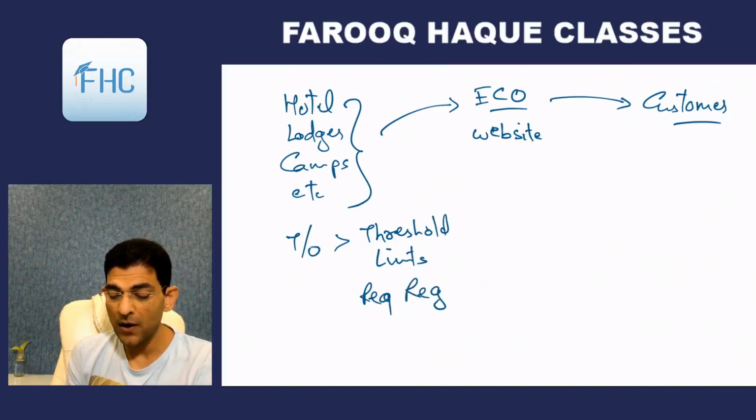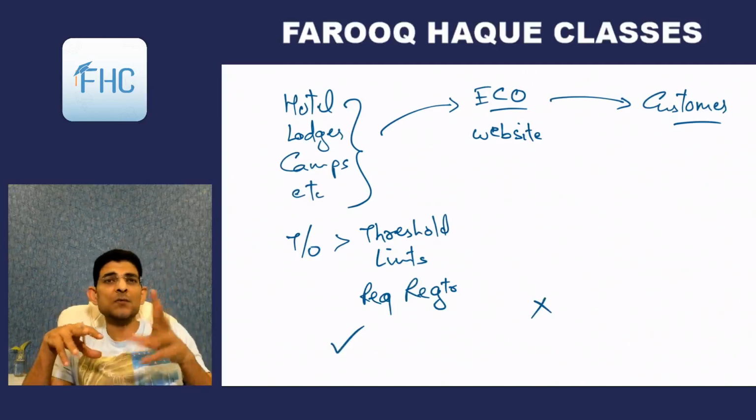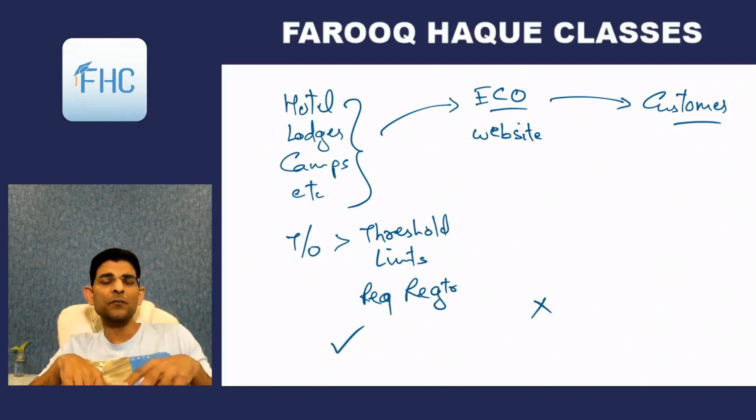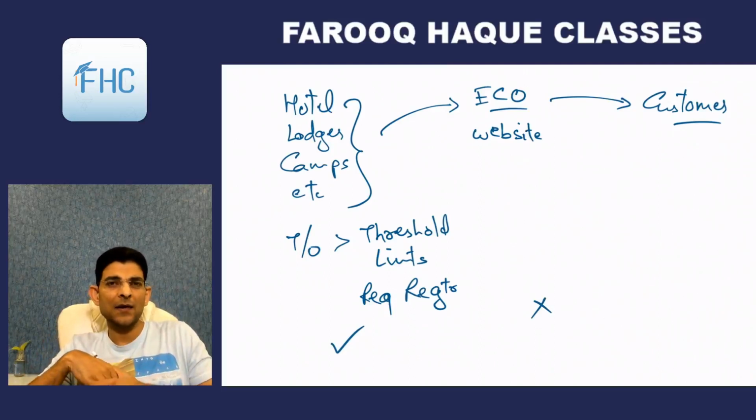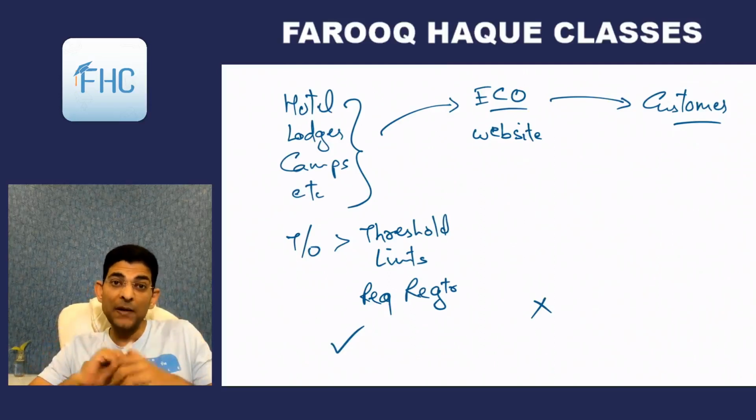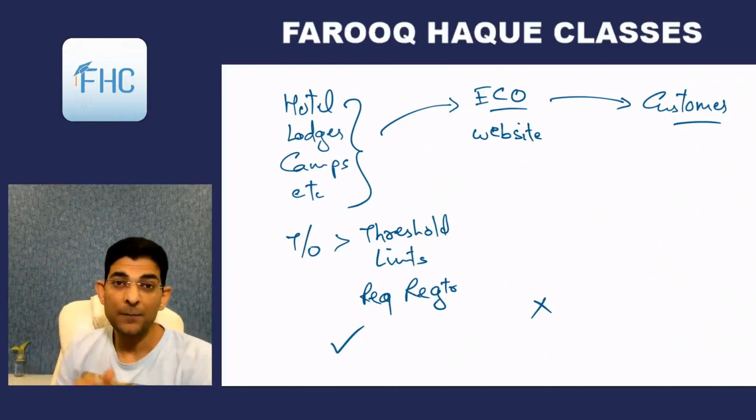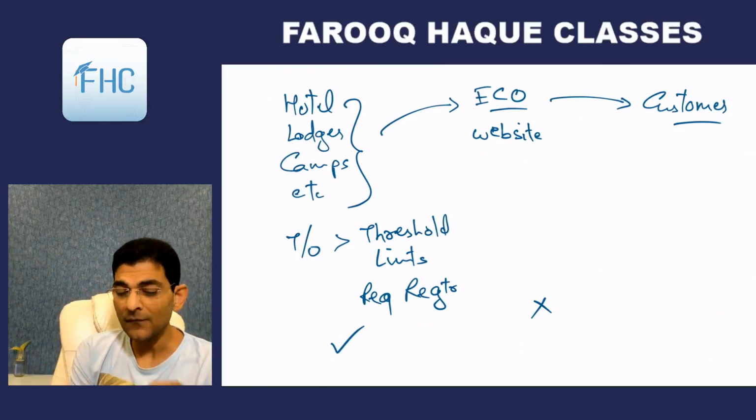So if they require registration themselves, then they will be liable to pay tax, and ECO will not pay tax. And if the hotel is a small hotel, with a turnover of only 4-5 lakhs, then they don't require registration, and in that case the ECO will pay tax on sale of those rooms through their portal. Understood? Simple.